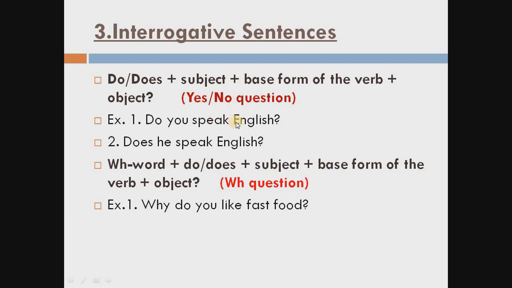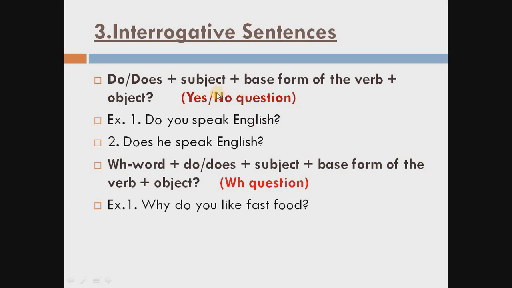So these questions are said to be yes or no questions. Means, do you speak English? Yes, I speak English, or no, I don't speak English. So these questions are said to be the yes-no questions.